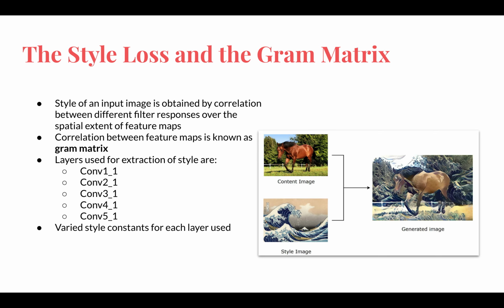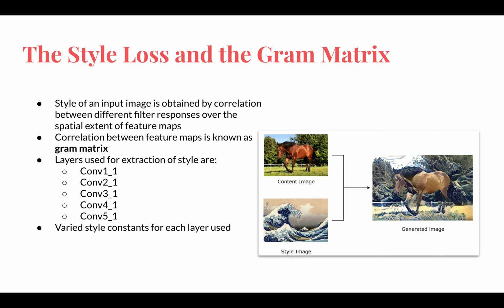To obtain the style from the image, we perform dot products between the same layers to capture the texture instead of the global image. Thus, we perform correlation. The correlation between feature maps is known as the gram matrix. If we want more of the first layer, we multiply it by a higher constant compared to the other layers.